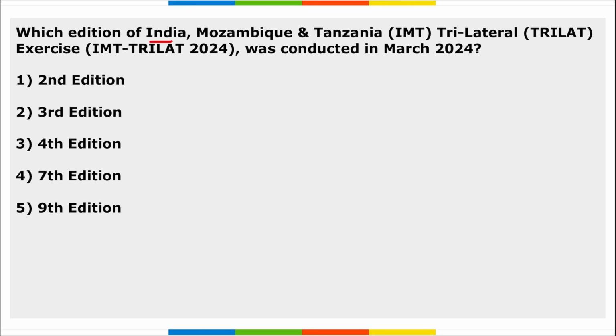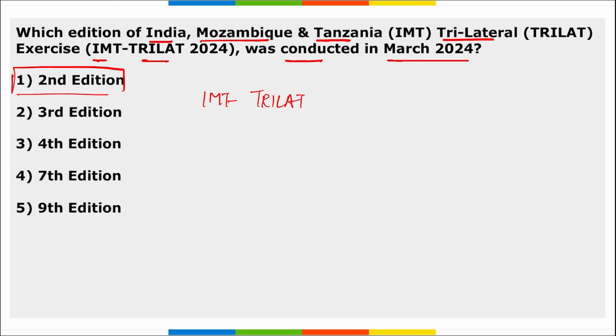First is, which edition of India, Mozambique and Tanzania Trilat exercise, that is IMT Trilat 2024, was conducted in March 2024. So this was the second edition of the IMT Trilat that was held in March 2024, right? And the aim here is to strengthen the cooperation between India, Mozambique and Tanzania. Then from India, INS Tir and INS Sujata took part in this exercise. Correct? Take a note of this. And the important thing is, this is the second edition of this exercise.